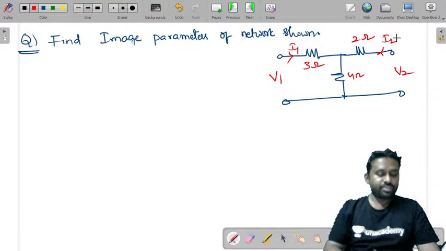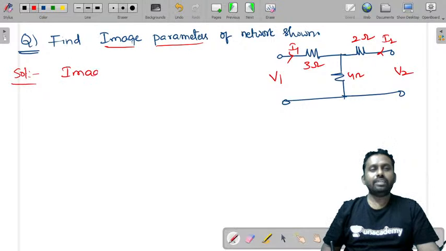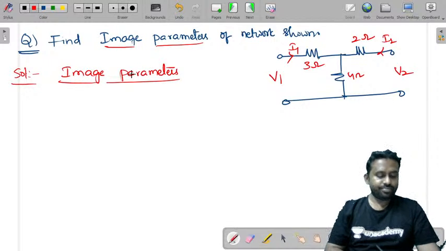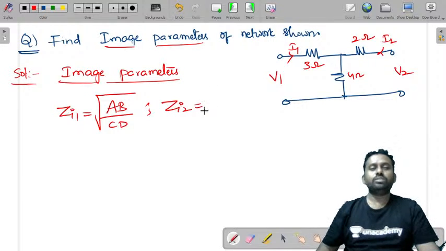Alright. So now if you observe this, what is the image parameters that you know? You can directly use formula. The image parameters we have, ZI1 is equal to root AB by CD. ZI2 is equal to root BD by AC.